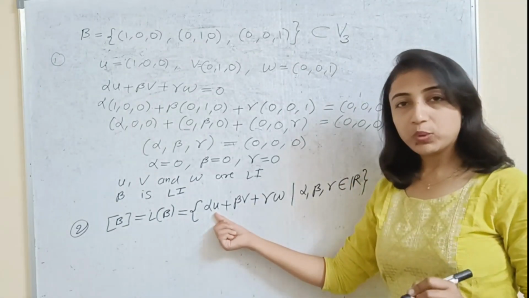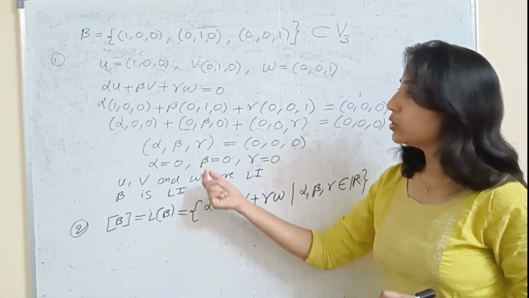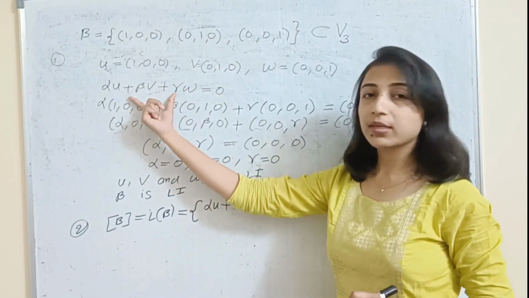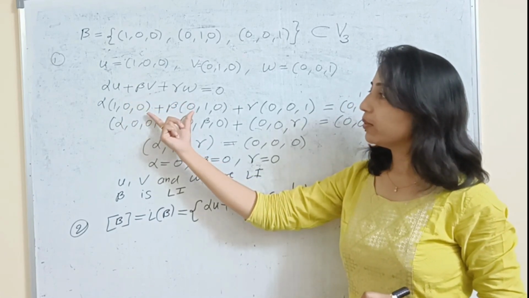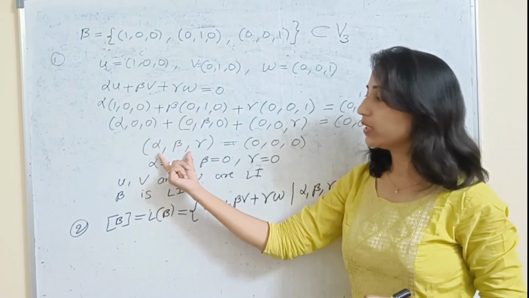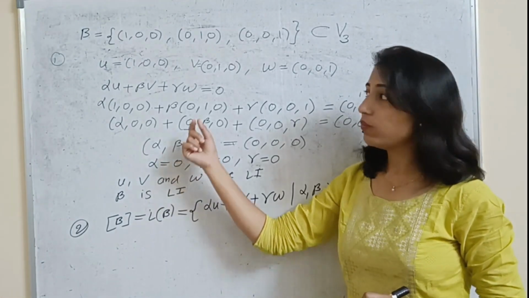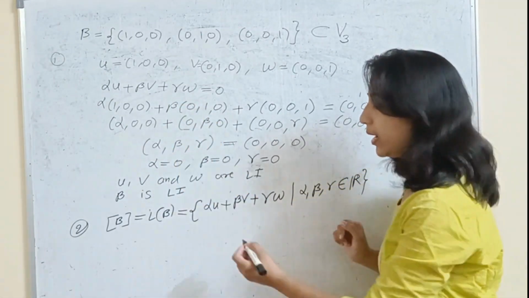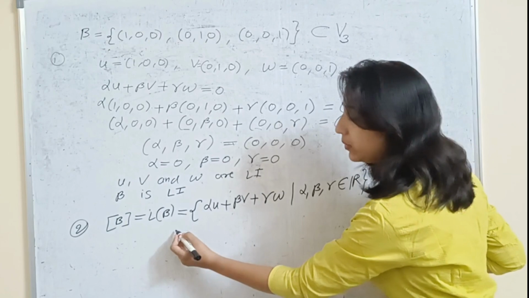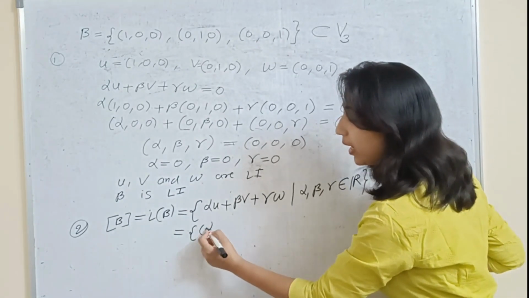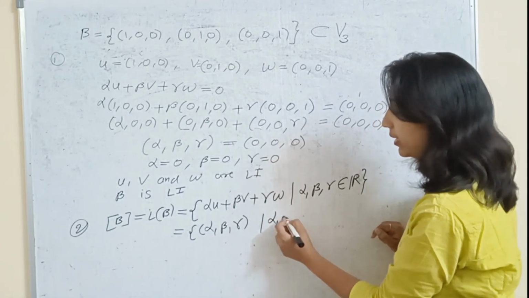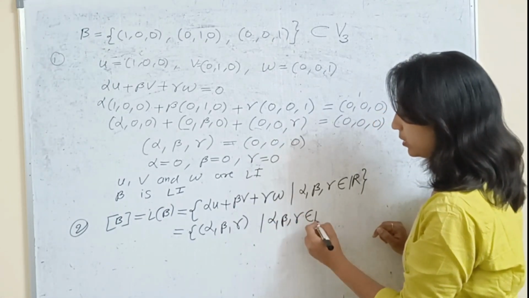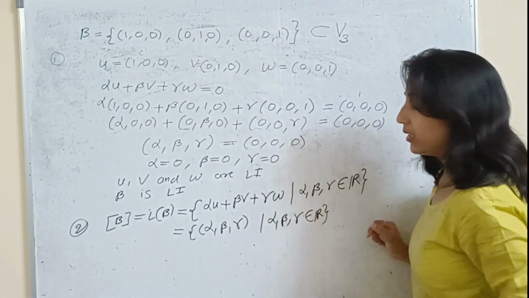Put the value of u, v, w and simplify that term. So here we have already taken the linear combination of these three vectors, put the value of u, v, w and then simplify. Ultimately you will get the triplet alpha, beta and gamma, such that alpha, beta, gamma belongs to the set of real numbers.